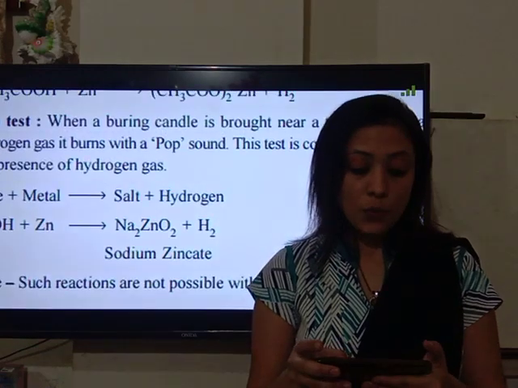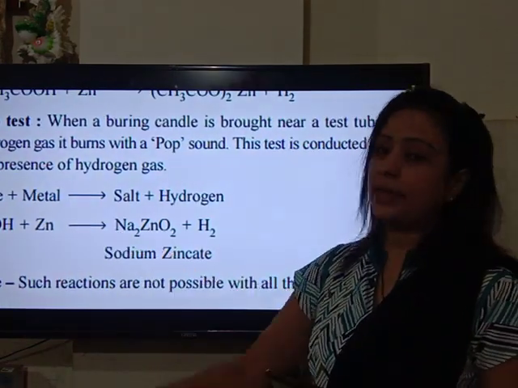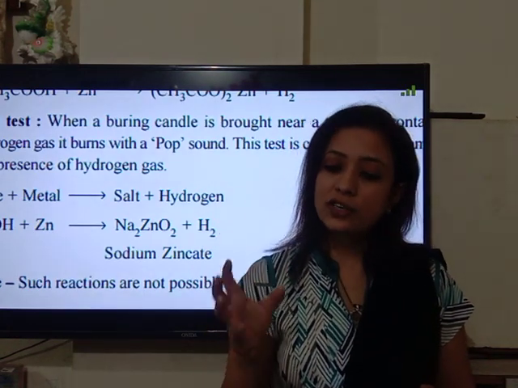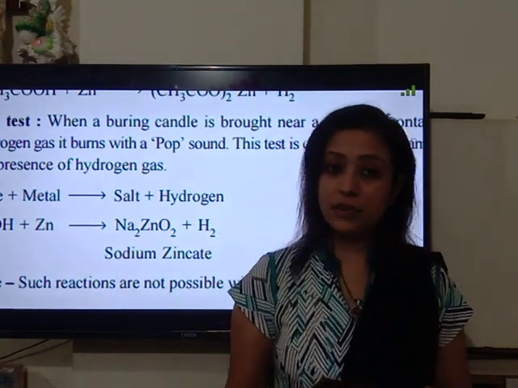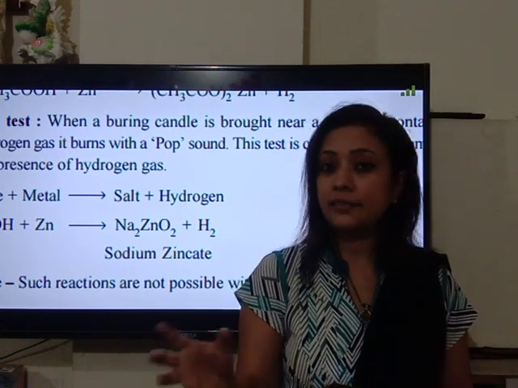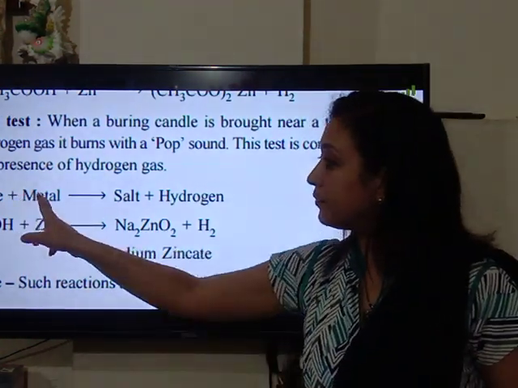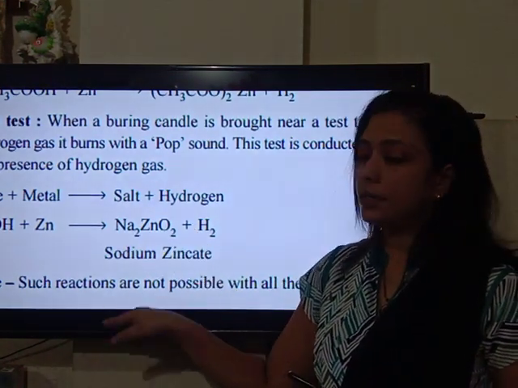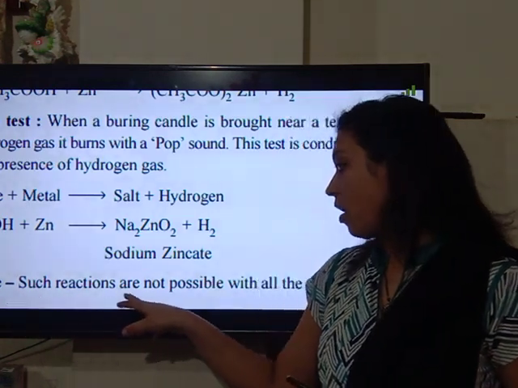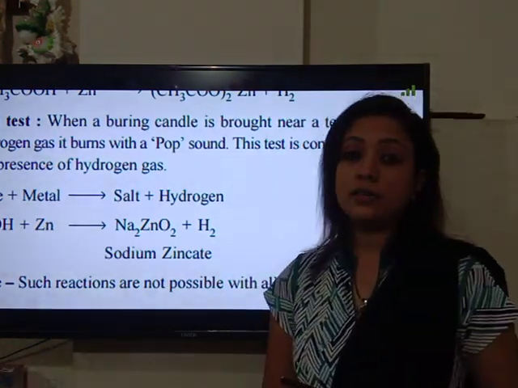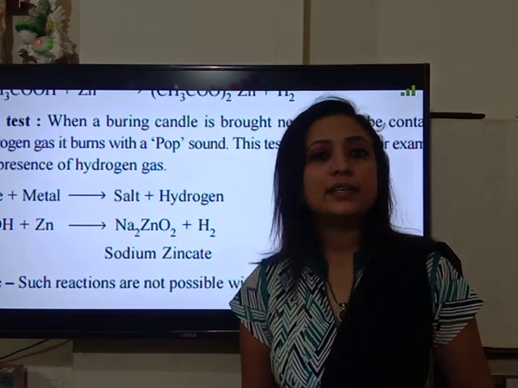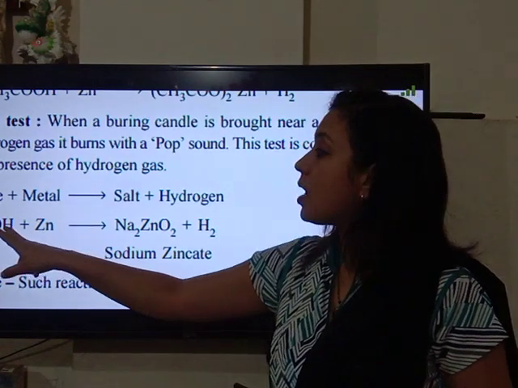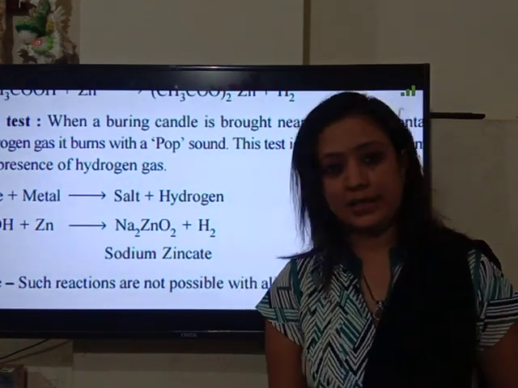The first property of bases is the reaction of base with metal. As we have learned, the first property of acid is reaction of acid with metal. In the same way, reaction of base with metal. But one thing that you have to note here is that not all metals react with bases, so there are limitations. One of the examples is given over here, that is the reaction of zinc with sodium hydroxide.